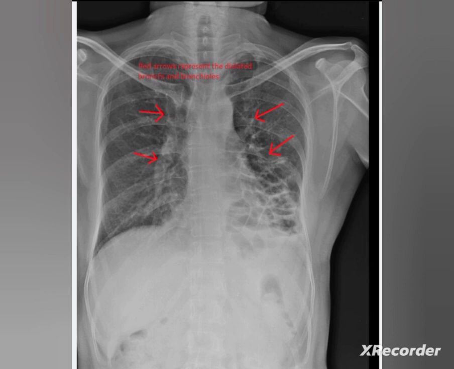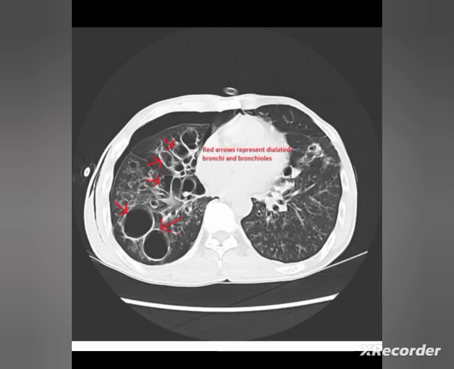But in case of HRCT or the CT scan, we can easily identify the dilation. This is the picture of a bronchiectasis patient's CT. Here we can easily identify the dilated bronchi and bronchioles. The red arrow represents the dilated bronchi and bronchioles.